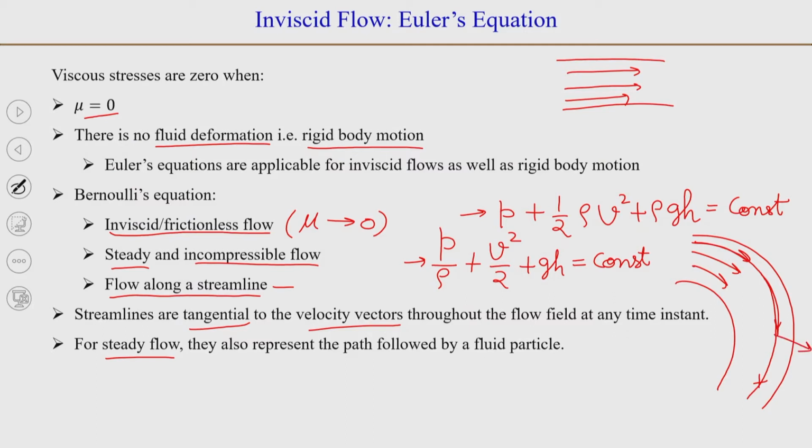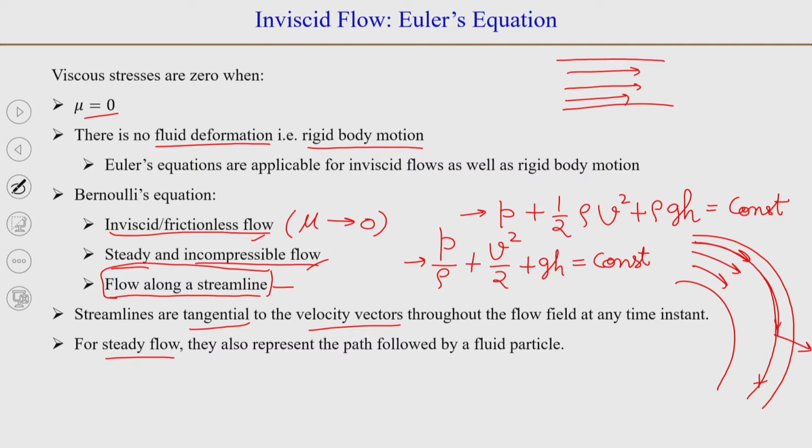Now, because we just saw that we can apply the Bernoulli's equation when the flow happens along a streamline, and the other assumptions are the flow is inviscid, flow is incompressible.